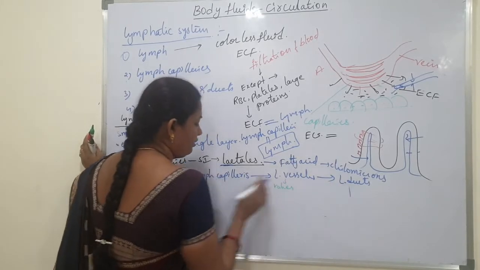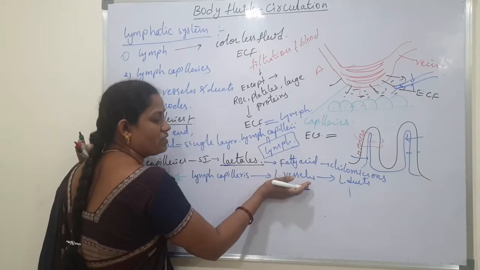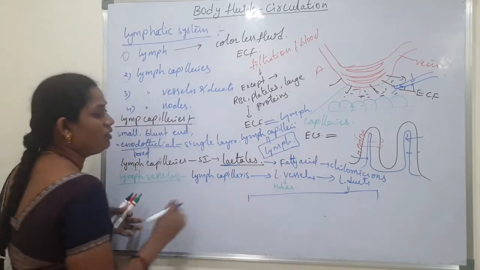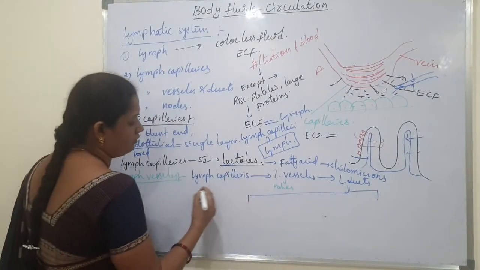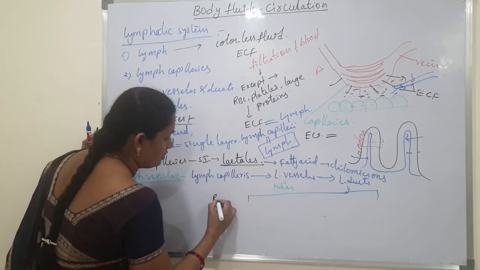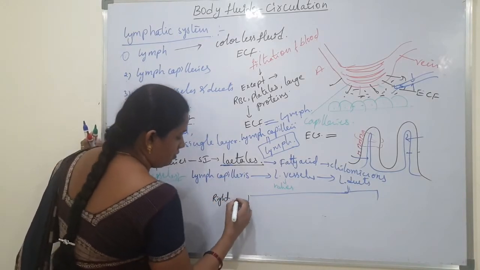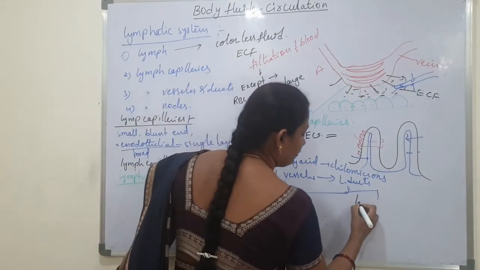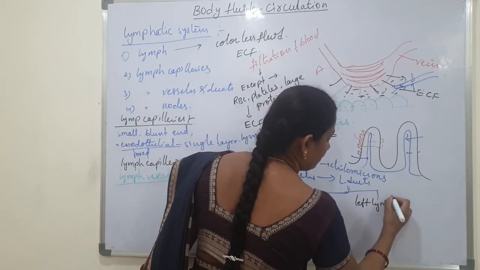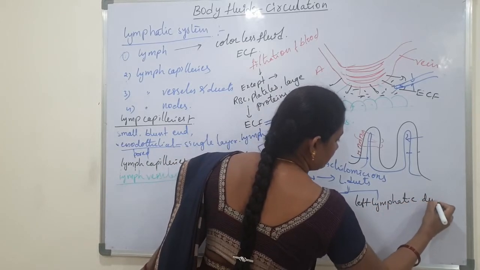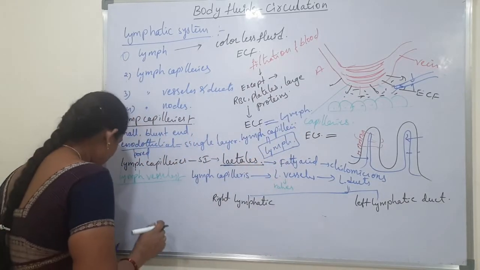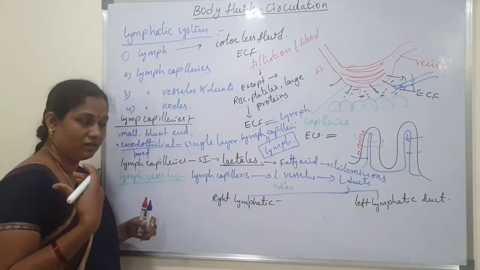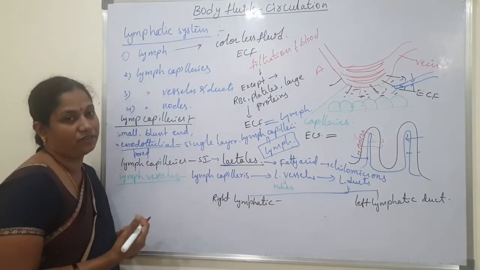So the lymph capillaries join to form lymph vessels, and lymph vessels form the lymph ducts. In our body, two main lymph ducts are present: the right lymphatic duct and the left lymphatic duct. The right lymphatic duct collects the lymph from the right side of the body. The left lymphatic duct collects the lymph from the left side of the body.